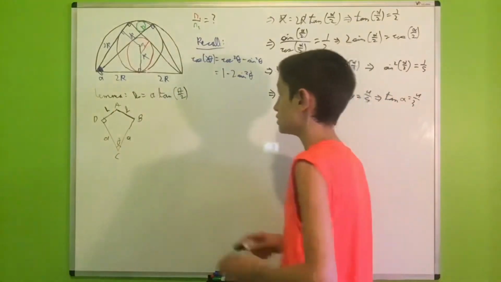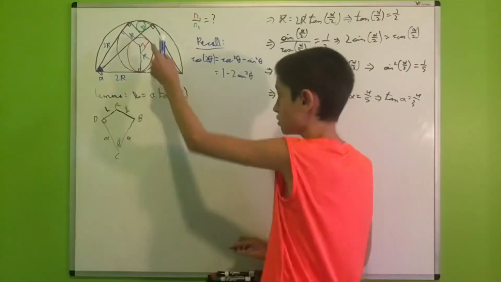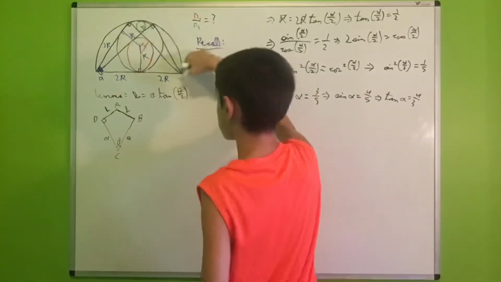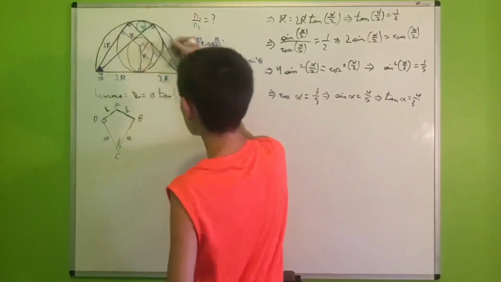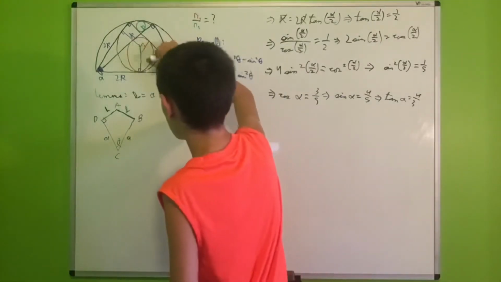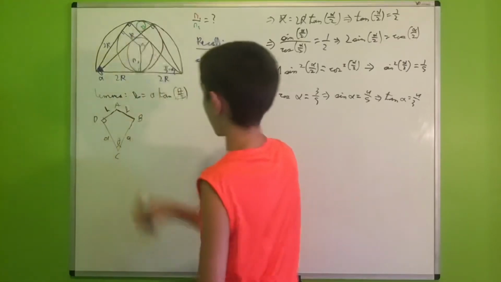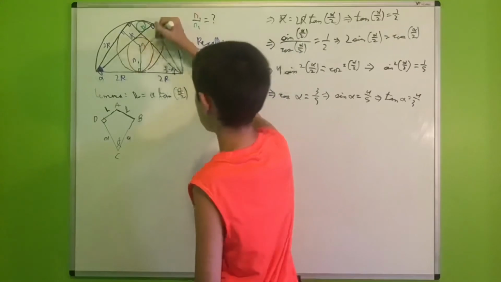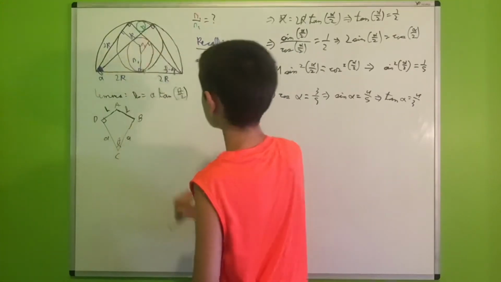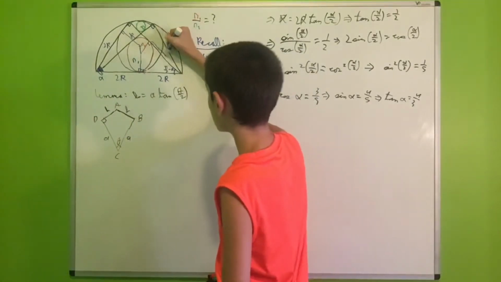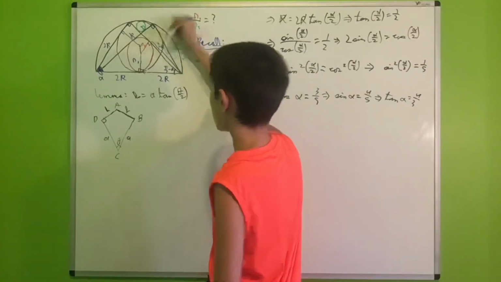So now we will find our R1. So we know that because of this triangle, this angle will be pi over 2 minus alpha because of this angle in the triangle and everything. And then we know that this is R1 because it's the radius of our red circle. And we know that this is tangent, everything is tangent. And by the principle of equal tangents, this will be equal to 2R as well.